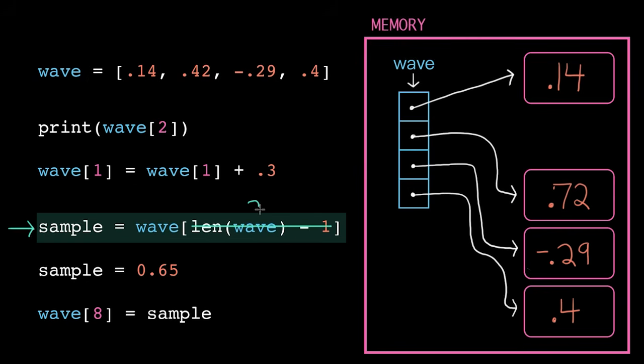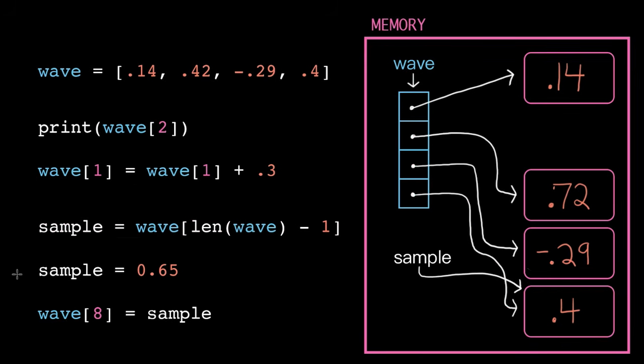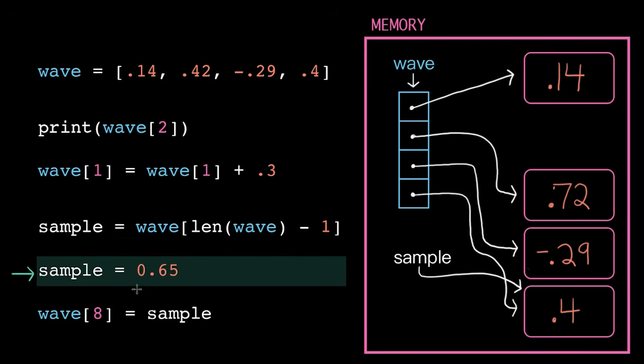Now we just have a standard access. We find the variable wave, move an offset of 3, follow that pointer, and end up here. But instead of duplicating that value and copying it to a second location in memory, the computer optimizes, and it just has the variable sample point to the same location. Okay, now what do you think happens here? It's just a standard variable assignment.